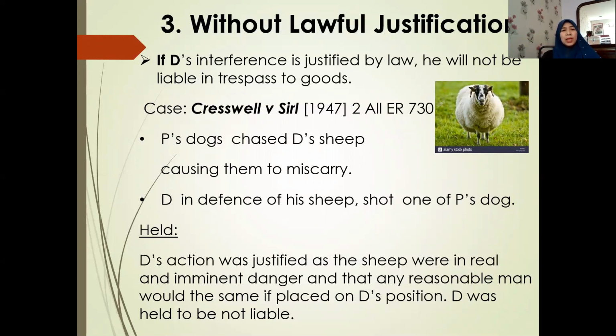The sheep were in real and imminent danger. After all, the sheep had miscarried, and any reasonable man in that situation would do the same if placed in the defendant's position. So because of that, the defendant was held not to be liable. If you remember, when you were in your part one of torts, you discussed general defenses. So I think the case will come under the defense of necessity. So here it justified the act, lawful justification.